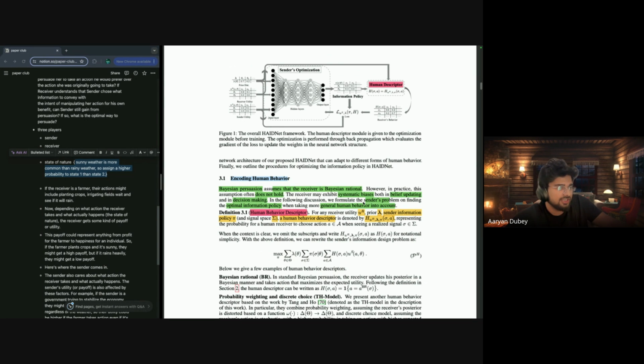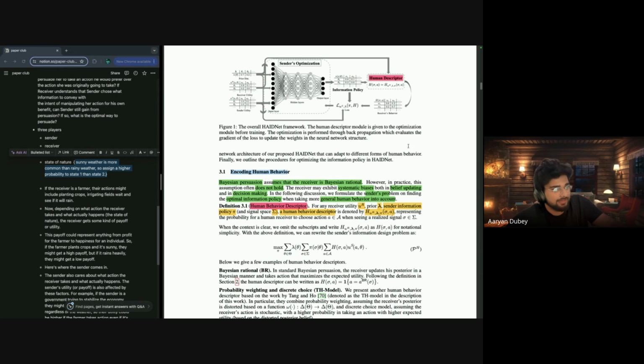So in the following discussion, they formulate the sender's problem of finding the optimal information policy, with the human behavior descriptor as this particular function. For any receiver utility, a prior distribution, the sender information policy that we get, and a signal space, the human behavior descriptor is denoted by this formula, representing the probability for a human receiver to choose a particular action A belonging to the action set, while seeing the realized signal.